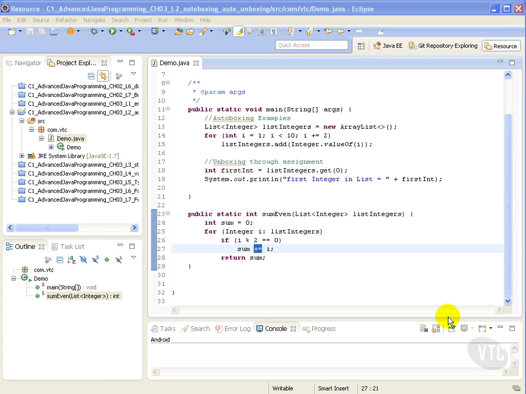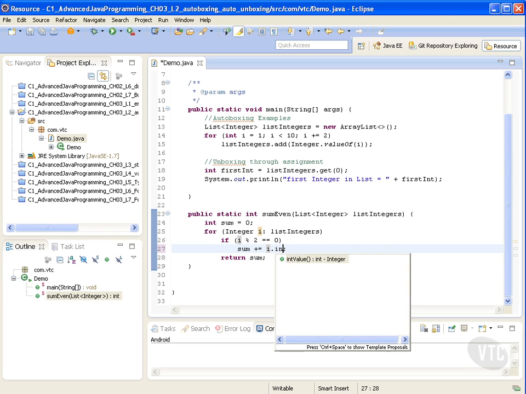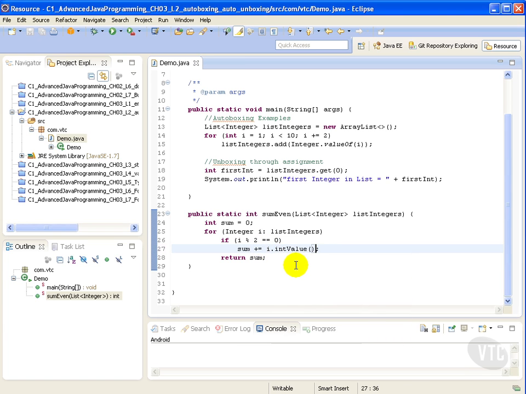The compiler does not generate an error because it invokes the intValue method to convert an Integer to an int at runtime, like this. Converting an object of a wrapper type, such as an Integer, to its corresponding primitive type, like an int, value is called unboxing.